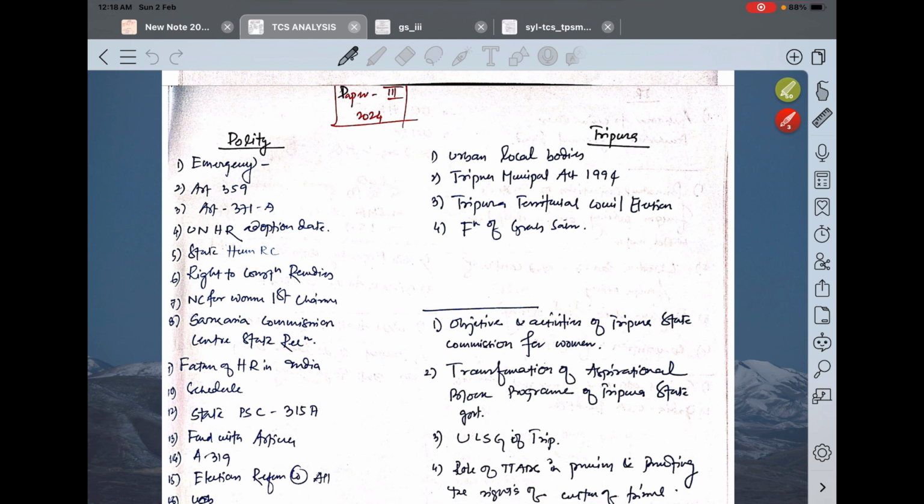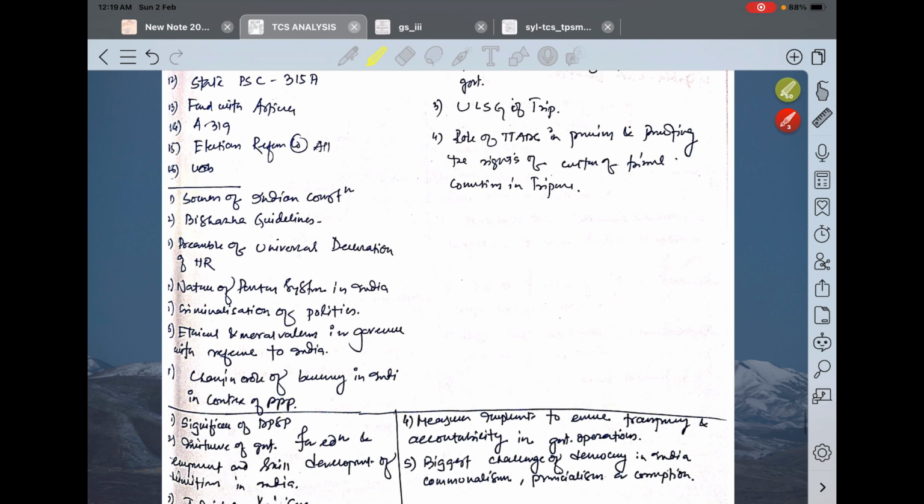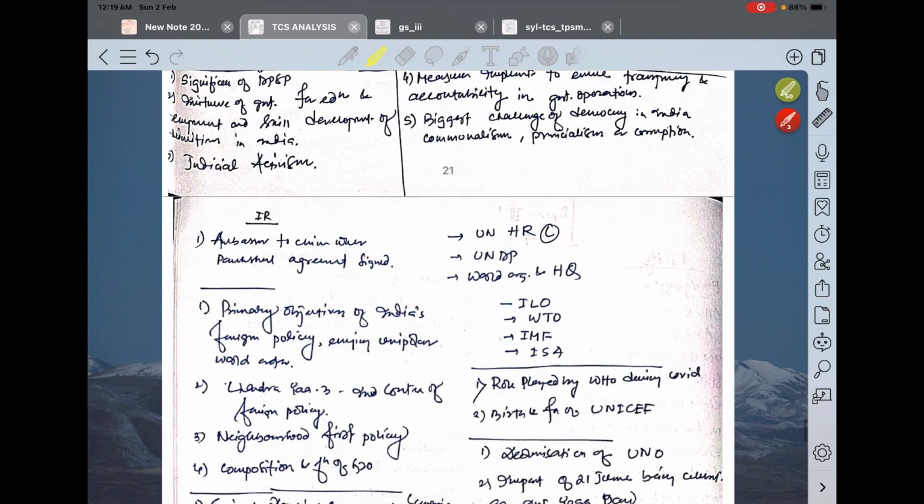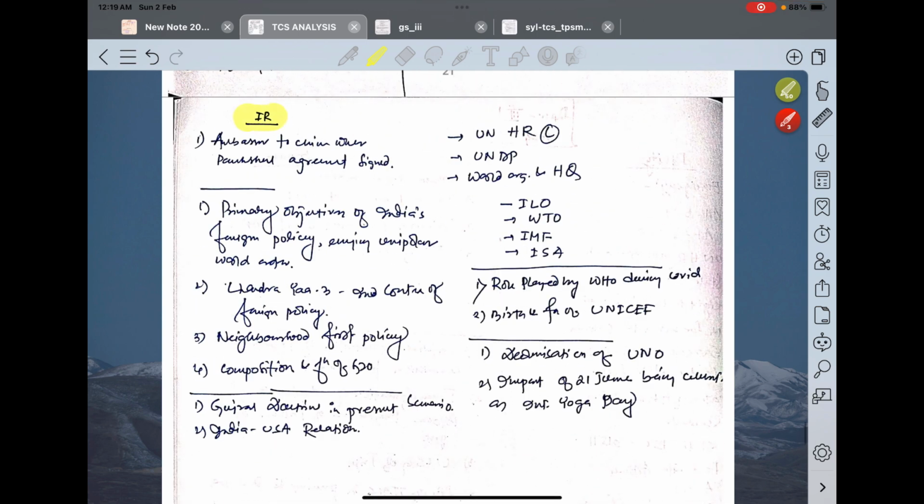Like here I have written topics: questions have been asked from emergency, Article 359, 371, UNHR, State Human Rights Commission, right to constitutional remedies, etc. In this way, for polity, the Tripura section, and the other IR section, every question topic you will write somewhere, and you will do this for the previous year questions.